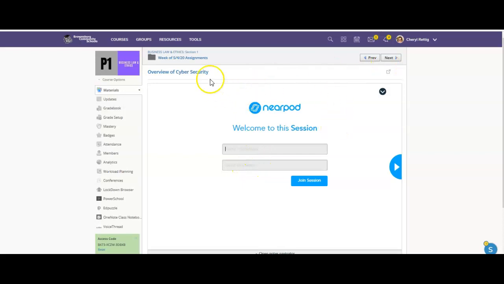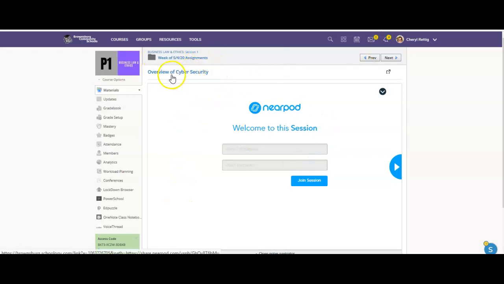Also, I wanted to mention something. If you get into a page, when you click on the link and it doesn't show anything, if this is blank, remember that this little arrow here will take you out of Schoology and into its own page, and then you'll see the content. So if you ever get stuck with that, make sure you click on this arrow. That will be very helpful.